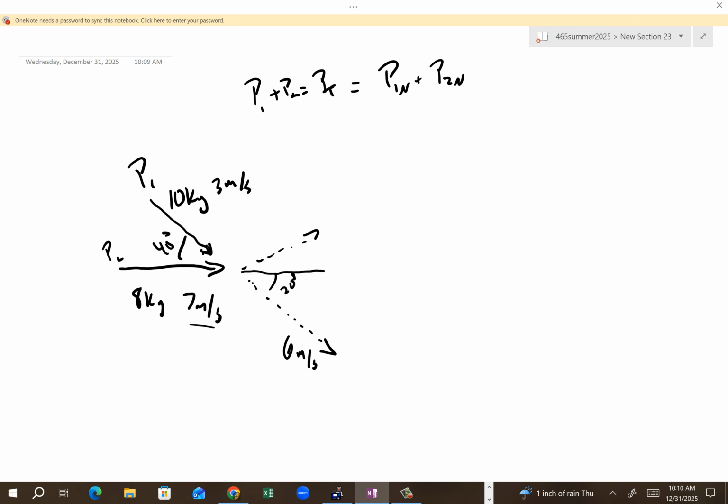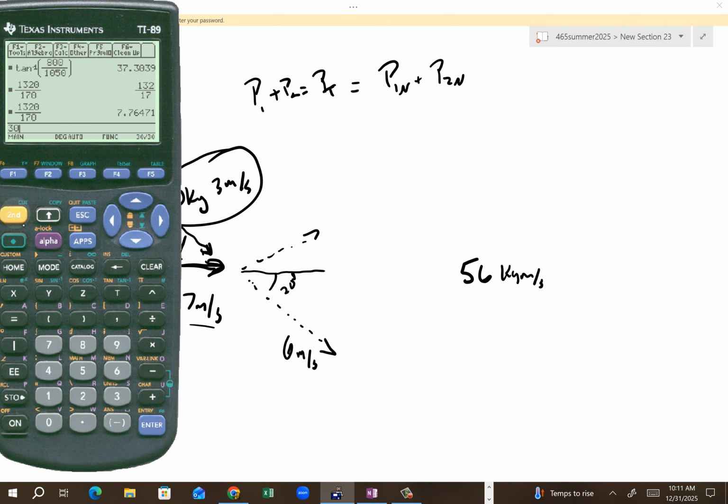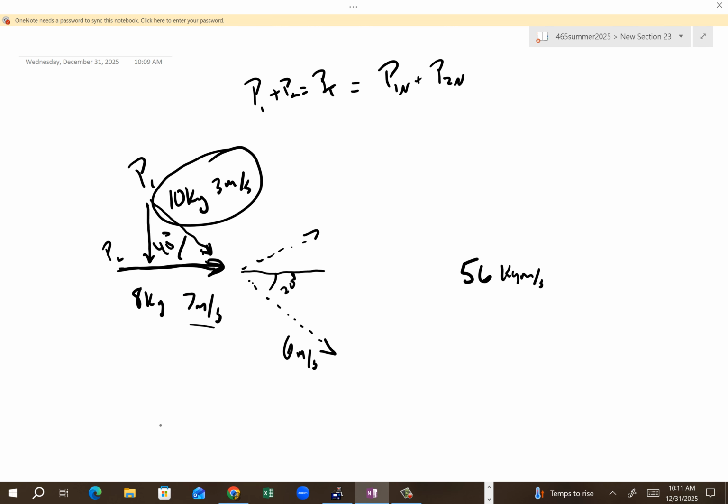So when you look at this problem, it's like when we did displacement earlier, we added displacement vectors. It's very similar, okay? We have to break them into pieces. So here we've got 56 kilogram meters per second for this fella in this direction, yes? This guy is 30, right? But then we have 30 sine 40, which is 19.28.